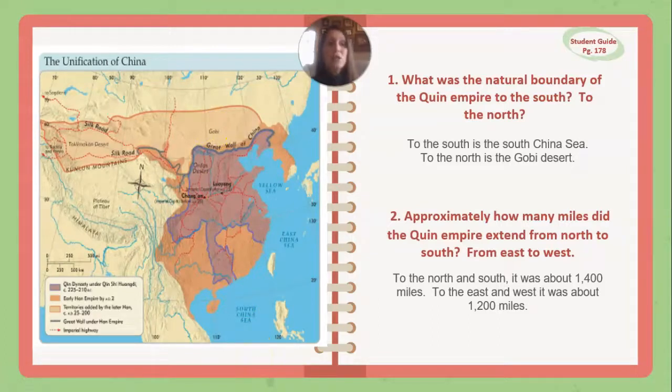Approximately how many miles did the Qin Empire extend from the north to the south, from the east to the west? So to the north and the south, it was about 1,400 miles, so up and down. And then from the east and the west, it was about 1,200 miles. Okay.